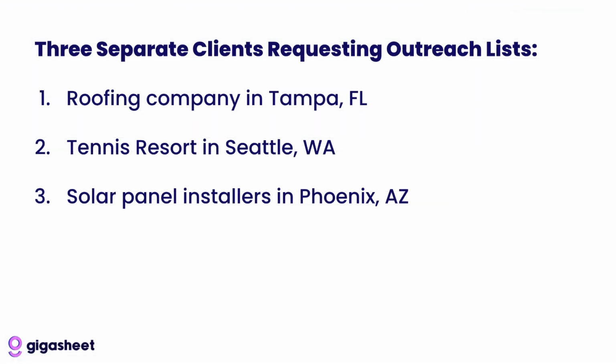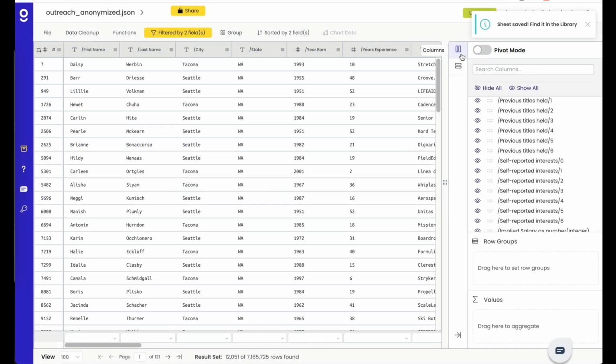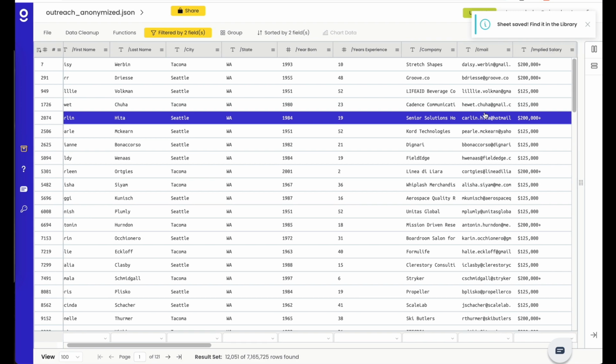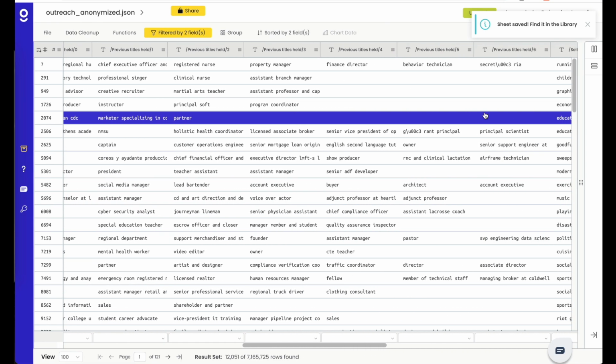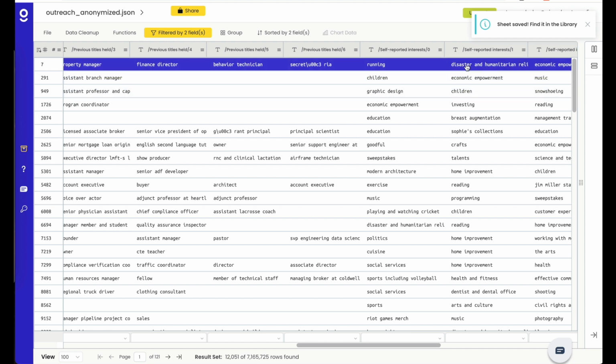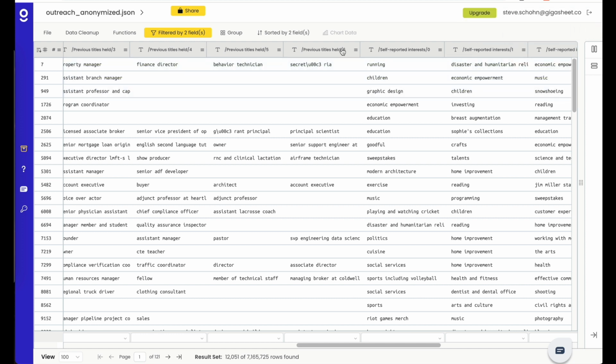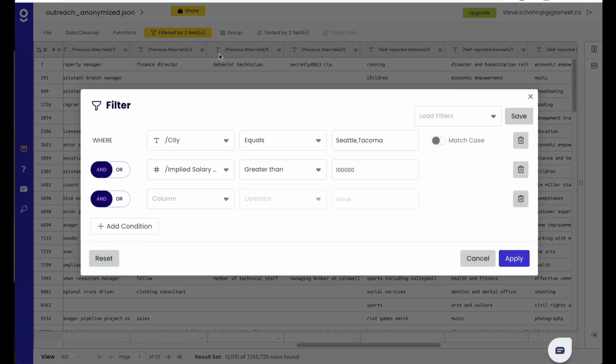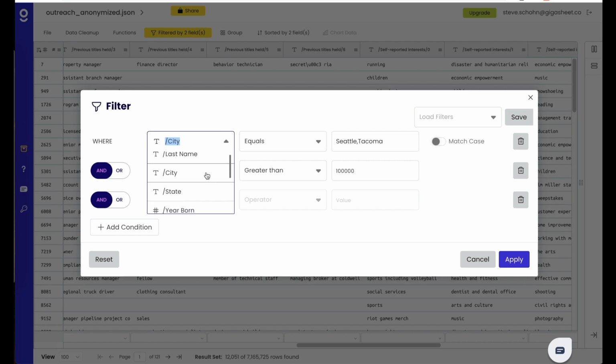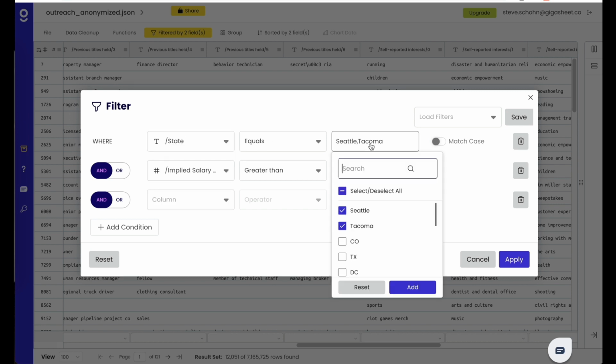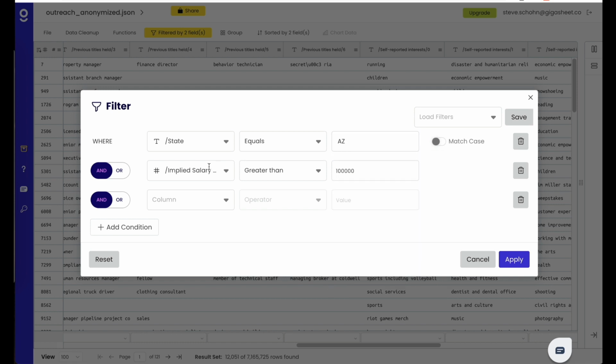Our third customer request comes from solar panel installers in Phoenix, Arizona, and for this we're going to turn back on all of those columns that we had previously hidden, because we're going to be using that self-reported interest column. We don't actually need to visualize these, but it's a good sanity check as we do some filters here, because we are going to use those as we build our filter for our potential solar panel customers. Again, we're going to start with a location-based search. These people are in Phoenix, Arizona. We're going to include all of Arizona in this search, so we'll do state equals AZ.